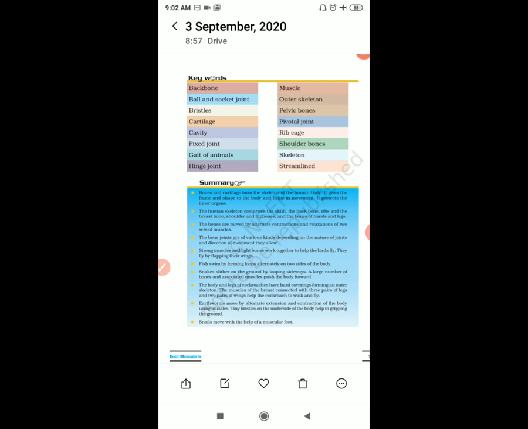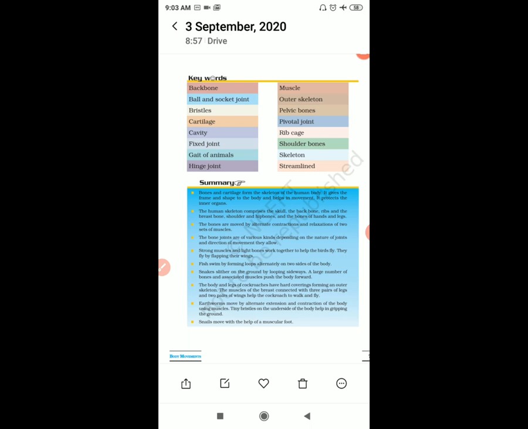Then we studied about bones and cartilage. Bones are very hard, they cannot bend, while cartilage is not as hard as bones, it can move, right? Then the muscles, which help the bones to move.